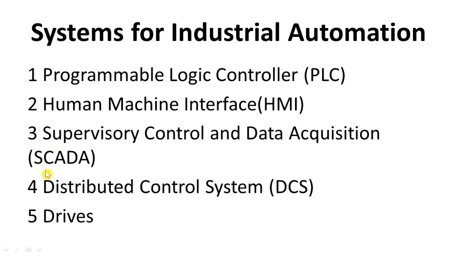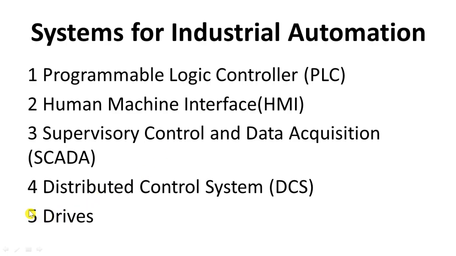The SCADA system is software installed on a central PC in the company, and it controls the PLCs at different places. It may take data from a PLC or give control signals to a PLC. According to that, the supervisory control and data acquisition system works. It is software which runs on the central PC in the industry.